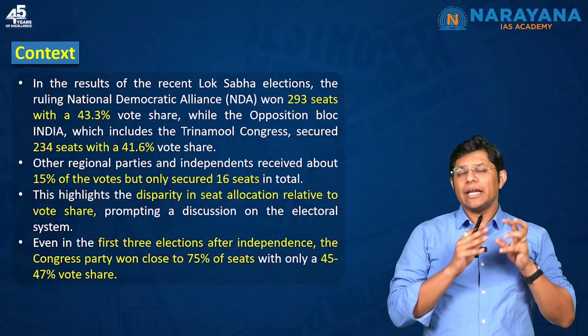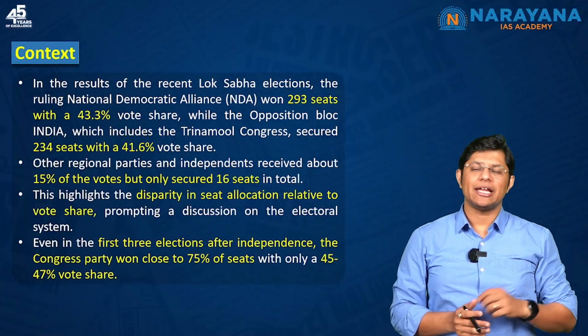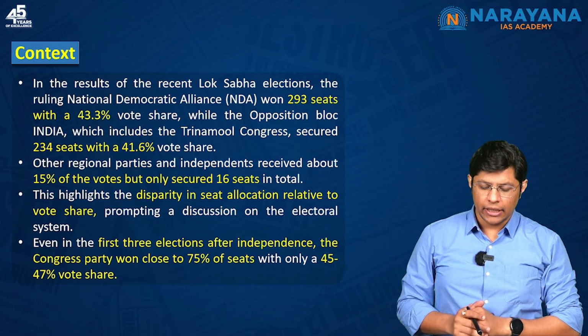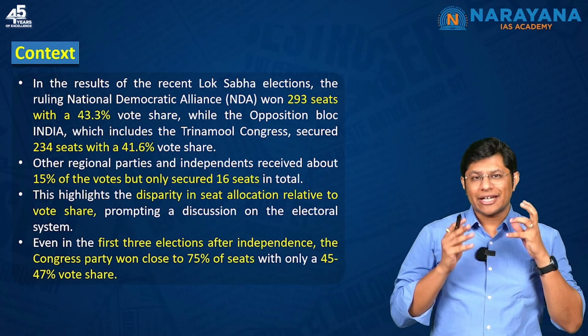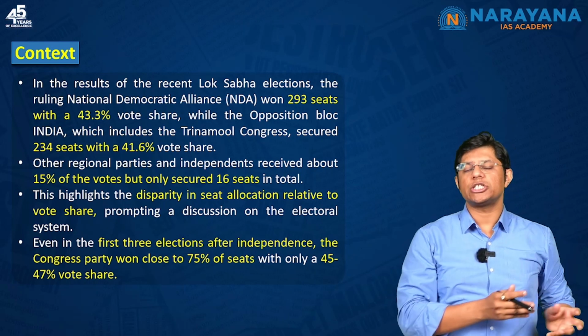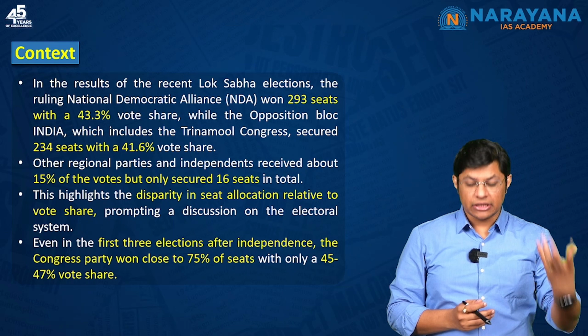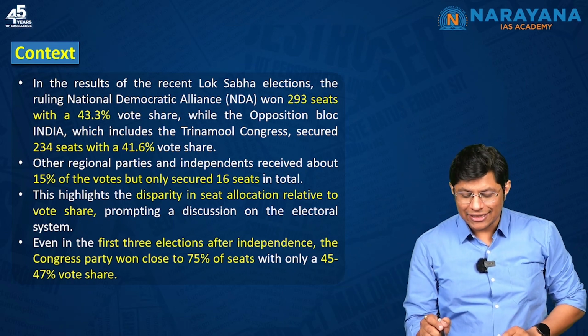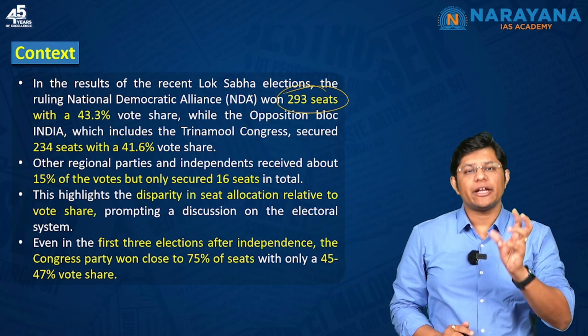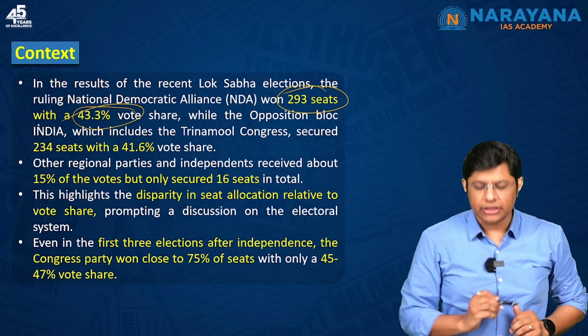Now, in the recently concluded general elections in the year 2024 in India, the National Democratic Alliance, which is a coalition of BJP and other political parties like TDP, Janata Dal, won 293 seats. But the vote share was 43.3%.